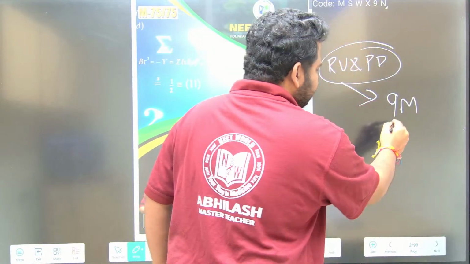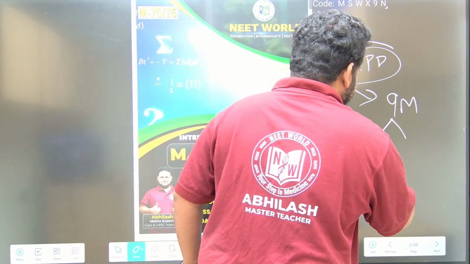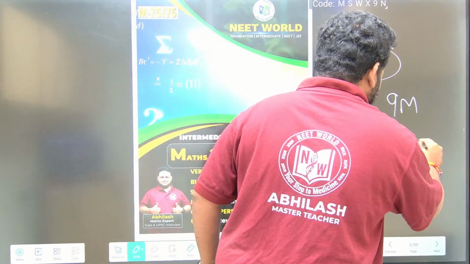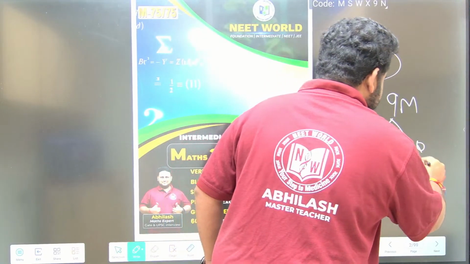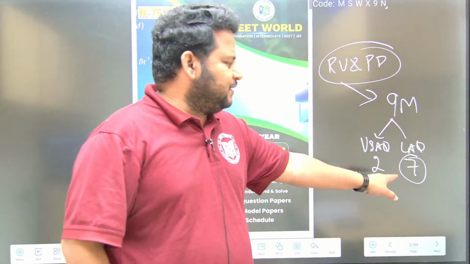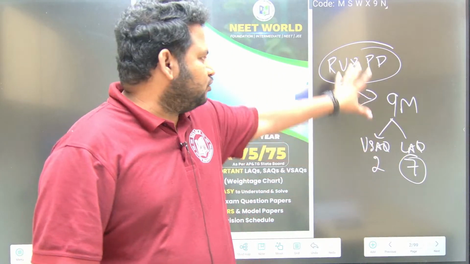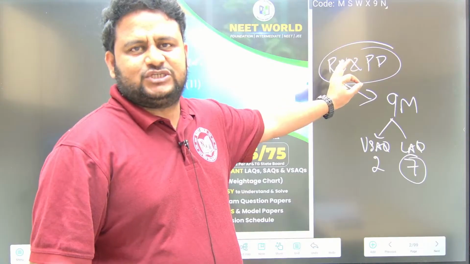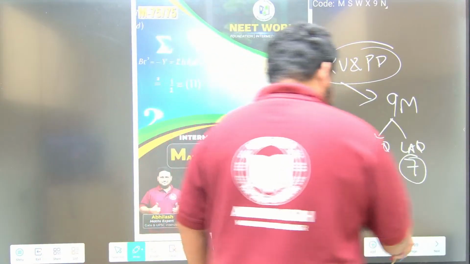How is the allotment done? One question is from VSAQ, another question is from LAQ. This is 2 marks, this is 7 marks. Now we will be covering this 7 mark question pertaining to random variables and probability distribution. So let us start, friends.